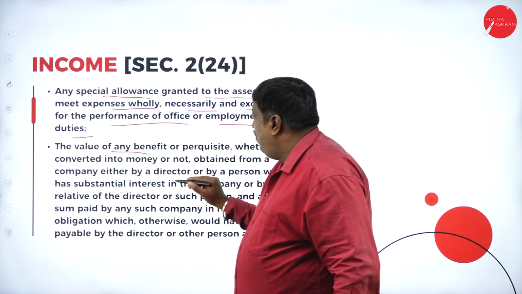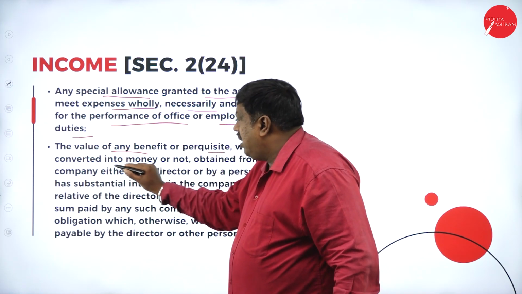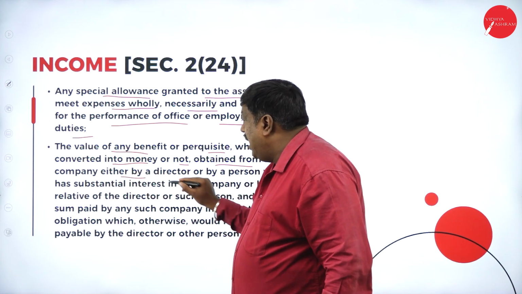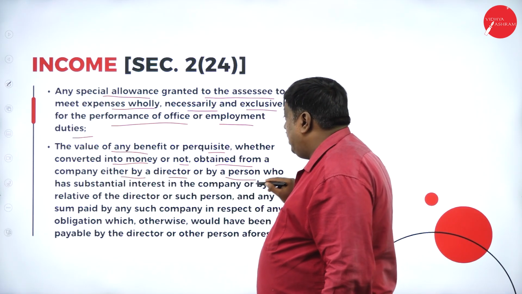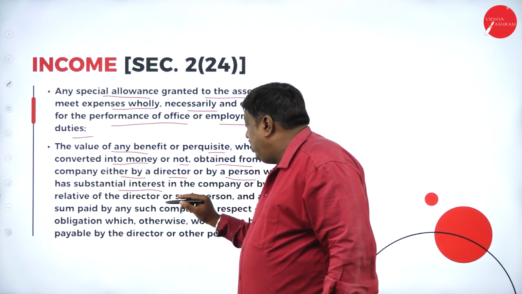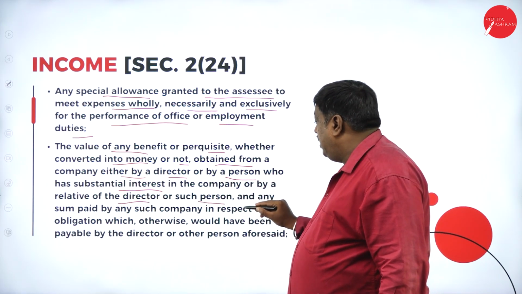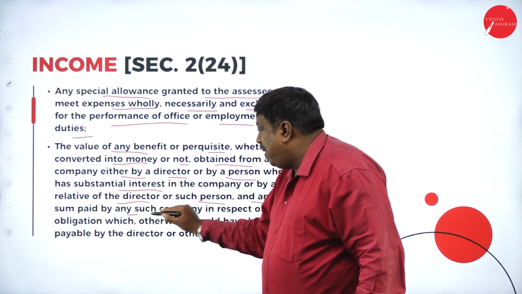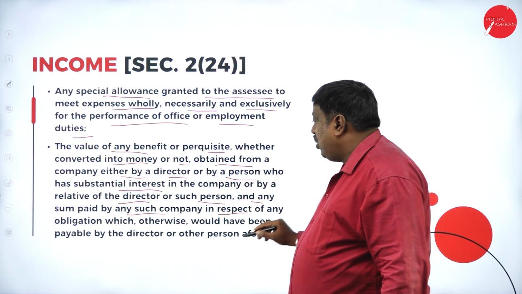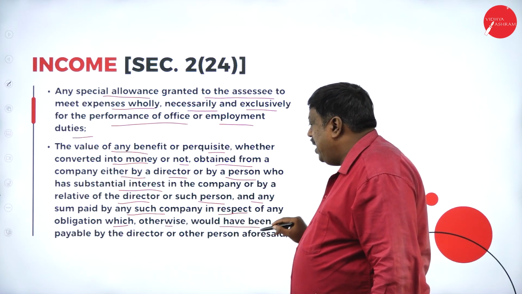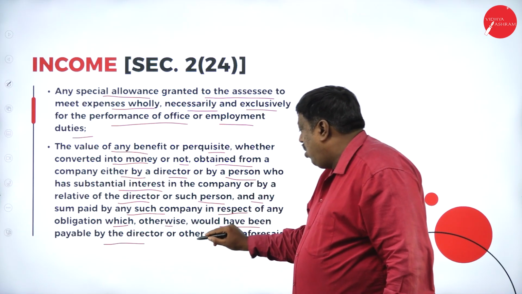The value of any benefit or perquisite, whether converted into money or not, obtained from a company either by a director, or by a person who has substantial interest in the company, or by a relative of the director or such person, and any sum paid by any such company in respect of any obligation which otherwise would have been payable by the director or other person.